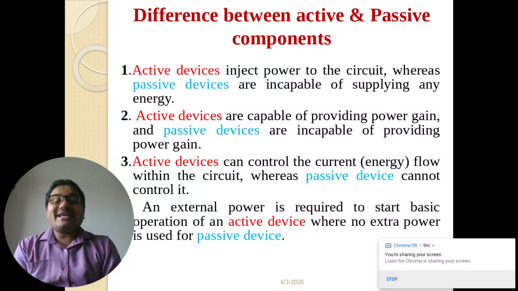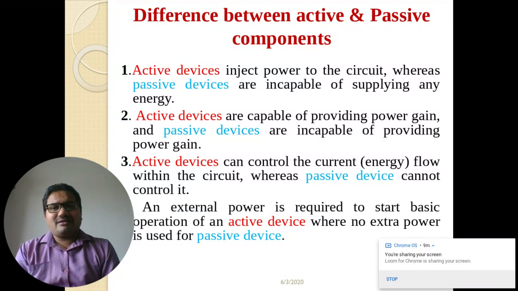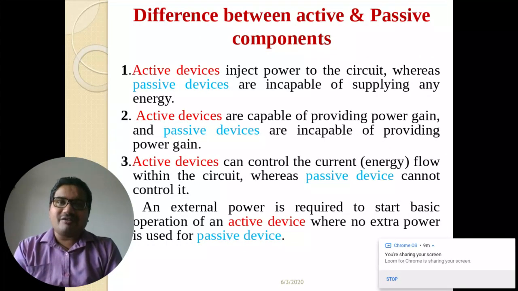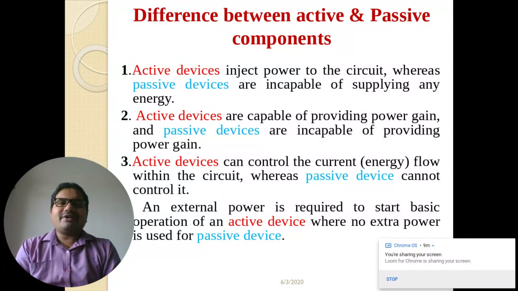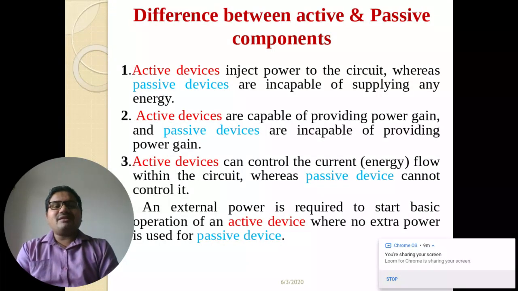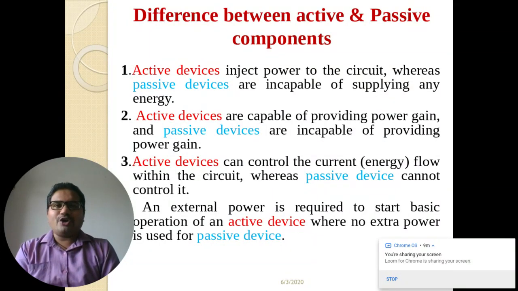Active devices can change, we also call them modulators or semiconductor devices, which can change the shape of our electronic waveforms. It could be current, its amplitude, its frequency, like that. So these are active devices, whereas external power is required in order to start the basic operation of active devices, whereas no extra power is used for passive devices.